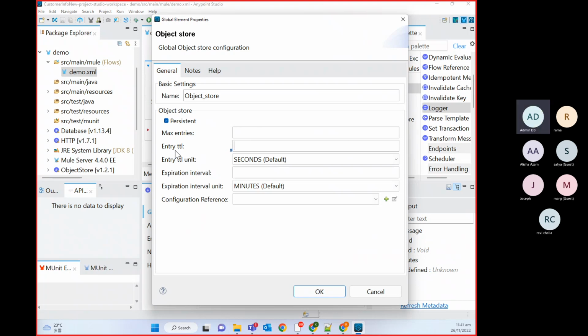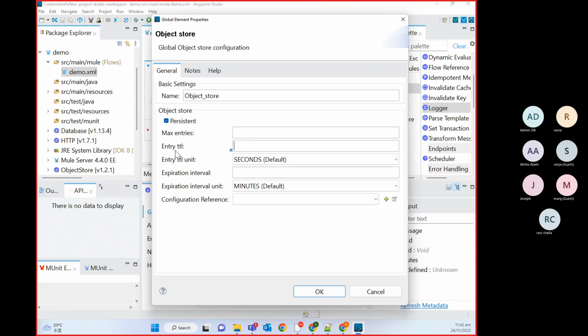If you define TTL, time to live, then it will store for that particular duration. If you don't define TTL, then by default it is 30 days. After 30 days, you will lose that data.